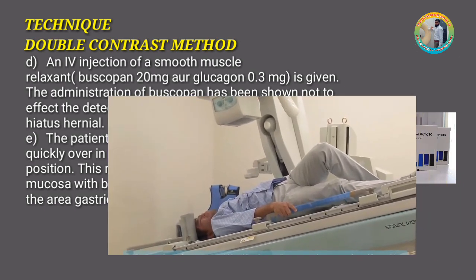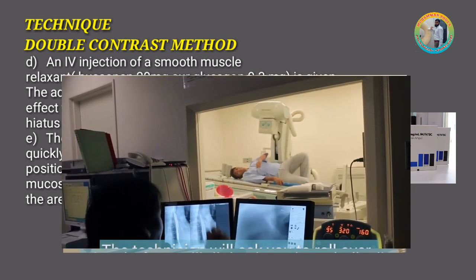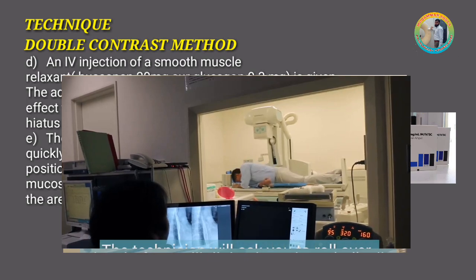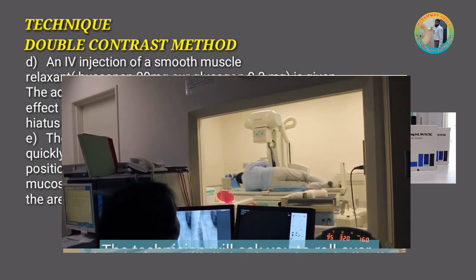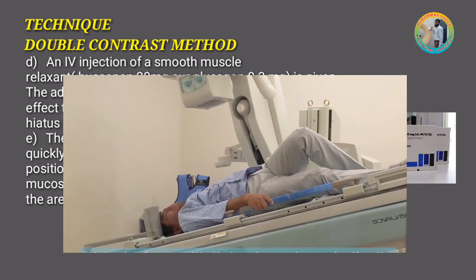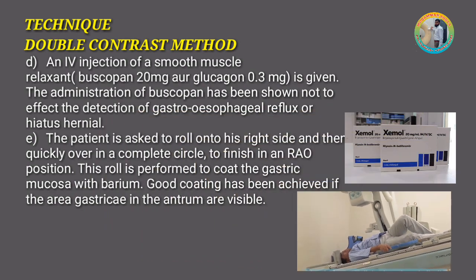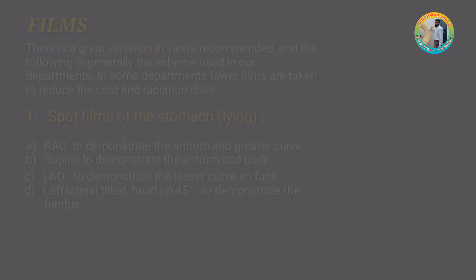The patient is asked to roll onto the right side and then quickly over in a complete circle to finish in a right anterior oblique position. This roll is performed to coat the gastric mucosa with barium. Good coating has been achieved if the areae gastricae in the antrum are visible.